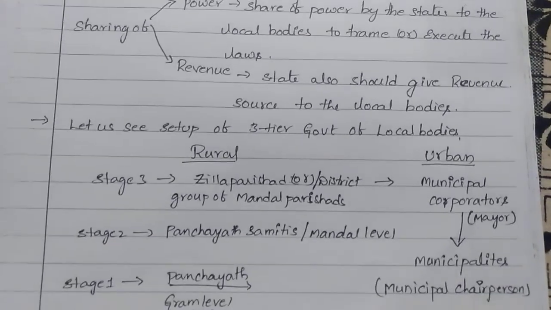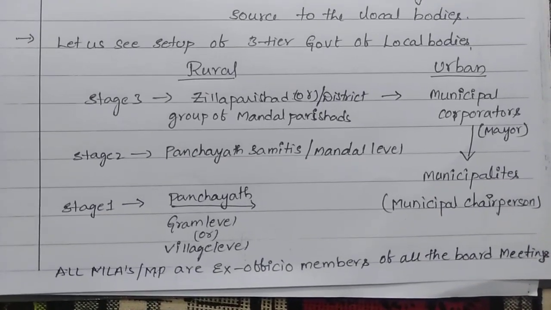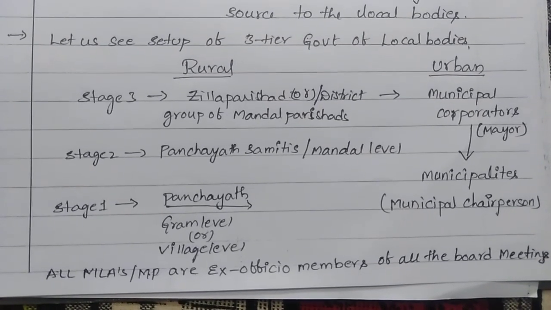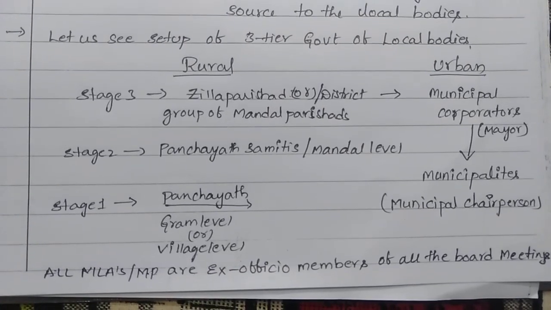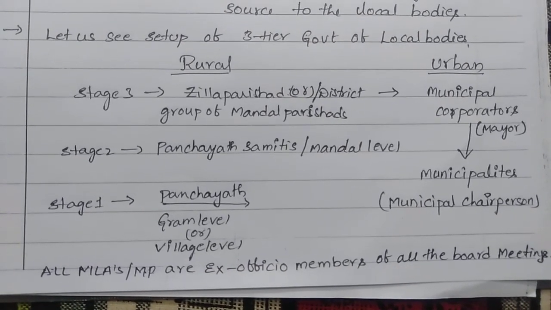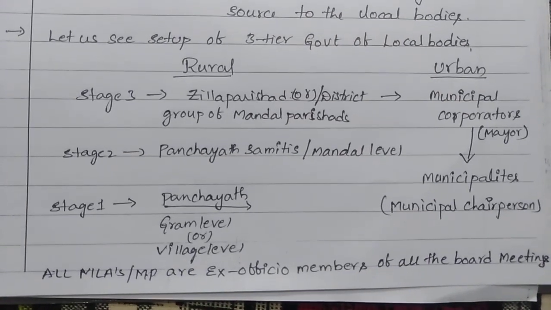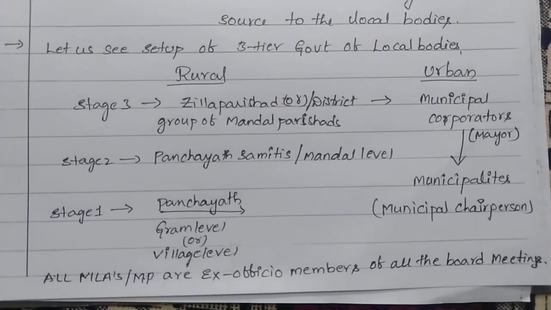Okay, let us see the setup of the three-tier government of local bodies. Already I explained that a three-tier system is going on in our country. It's nothing but the central government, state government and local self government. Under these local self governments also there is a three-tier system. Okay, it is divided into urban and rural.